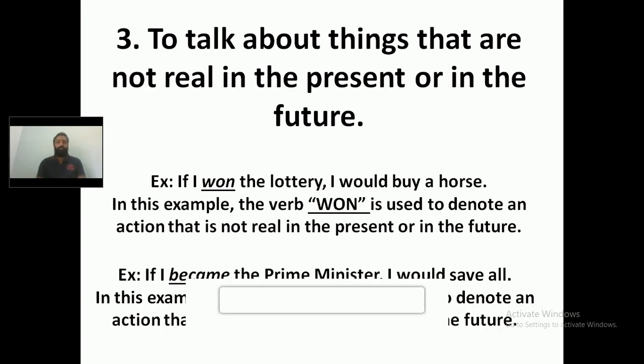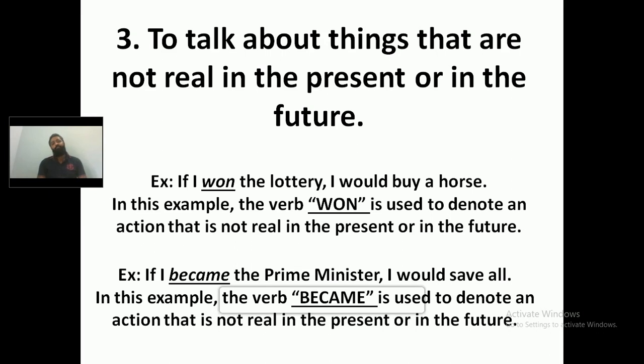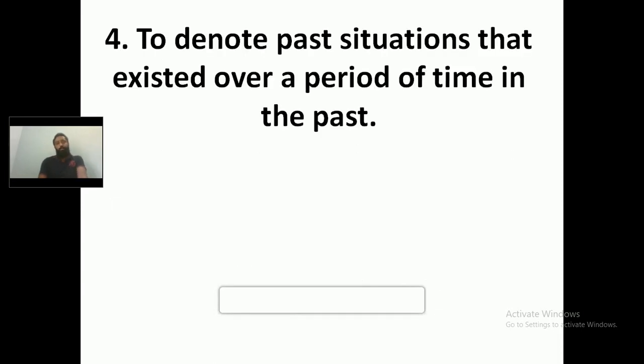For better understanding, we have another example here. If I became the Prime Minister, I would save all. Became is the word that is used to denote an action which is not real in the present or in the future. So I think that is clear for you. We are using the simple past tense to talk about things that are not real in the present or in the future. Let's move on to the next usage: we are using the simple past tense to denote past situations that existed over a period of time in the past, which means there was a past situation that was continuing for a period of time in the past.